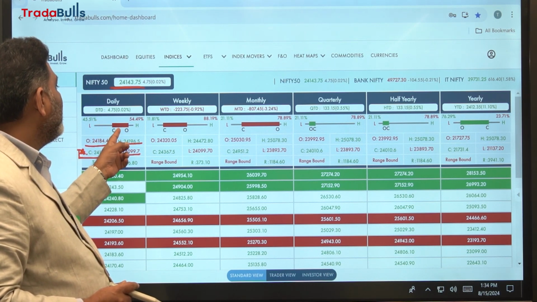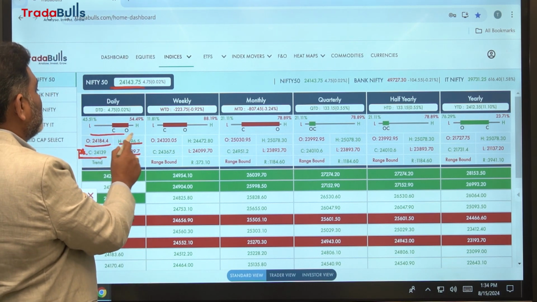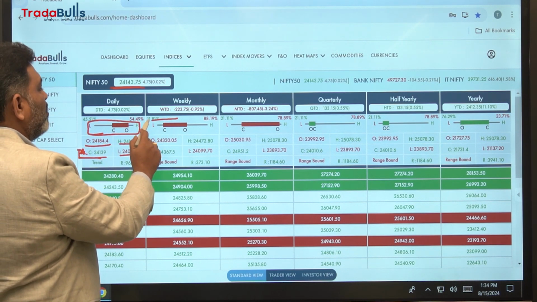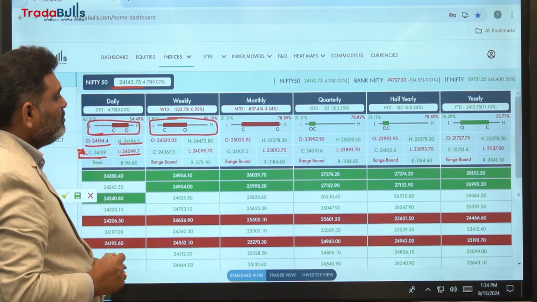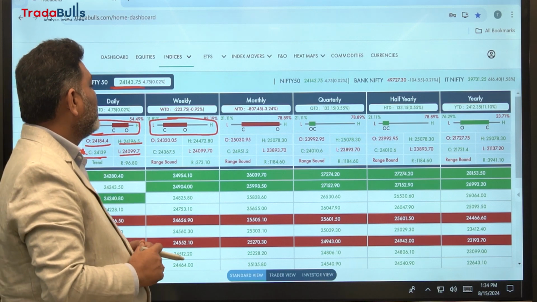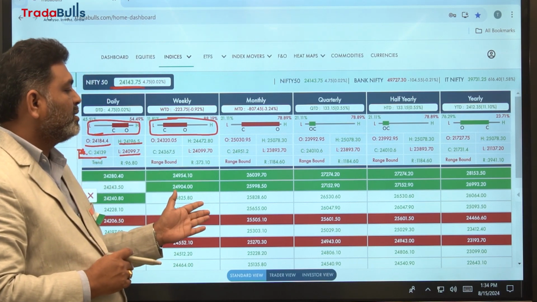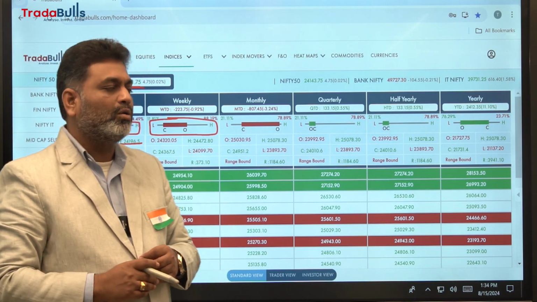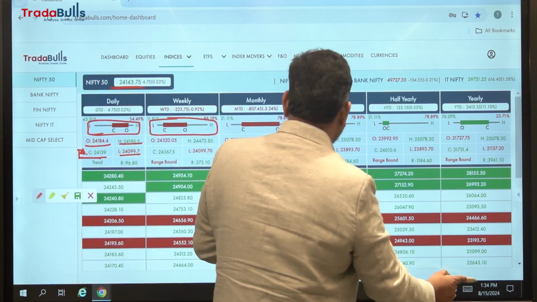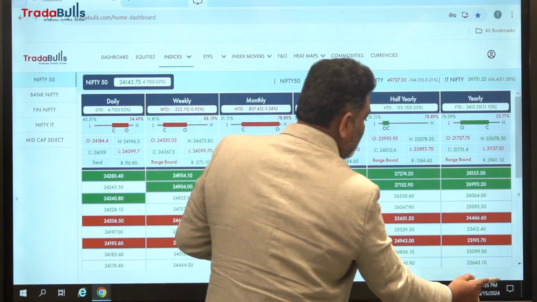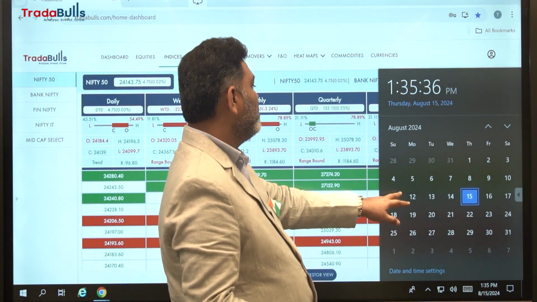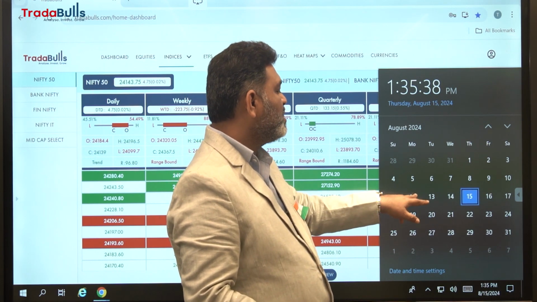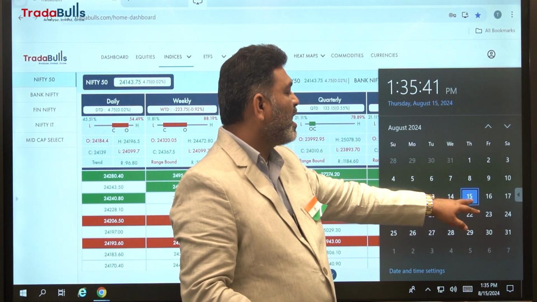That means whatever data came on Friday, this was formed based on that, and based on this week the data was formed. This week means today it's August 15th. The current week started on the 12th, so 12th, 13th and 14th, and today is a holiday, August 15th.